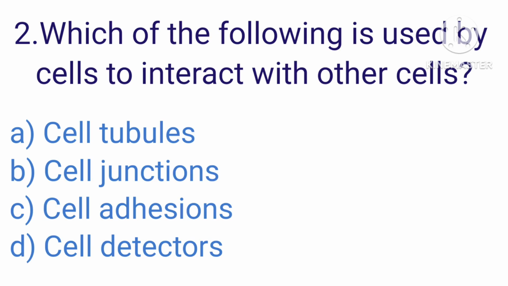Question number 2. Which of the following is used by cells to interact with other cells? A. Cell tubules. B. Cell junctions. C. Cell adhesions. D. Cell detectors. And the correct answer is B. Cell junctions.